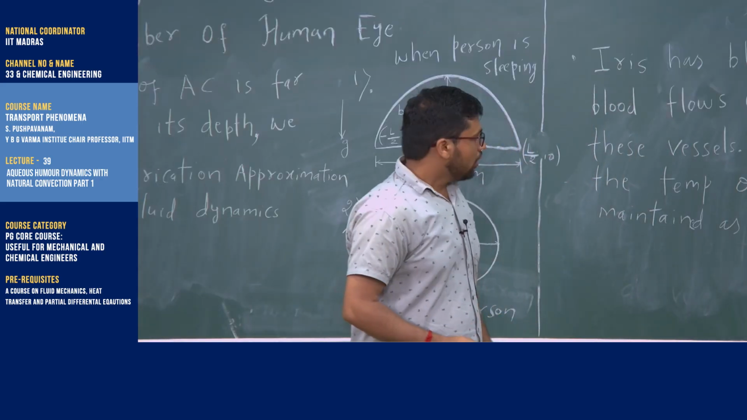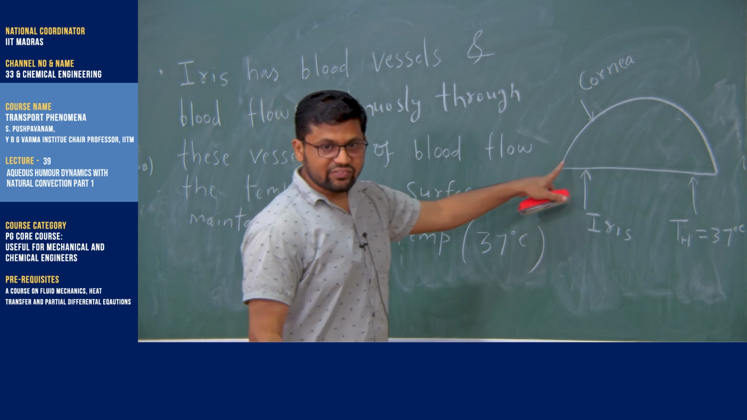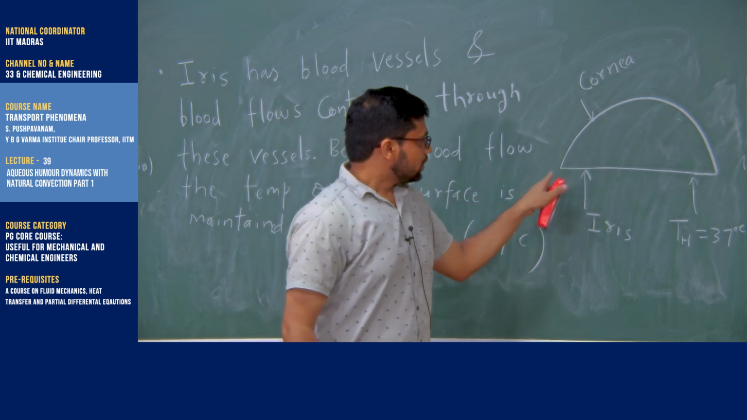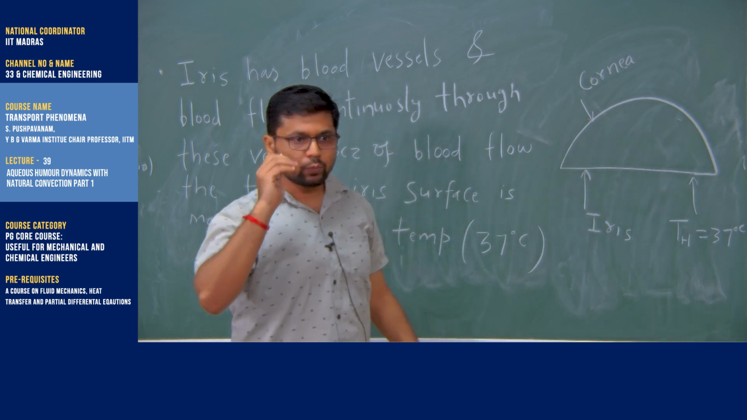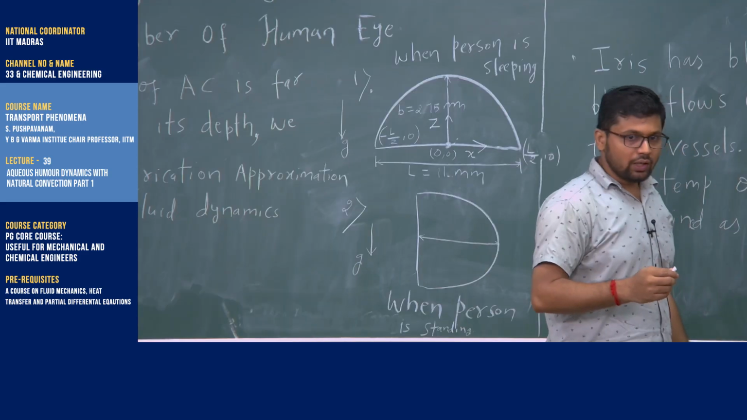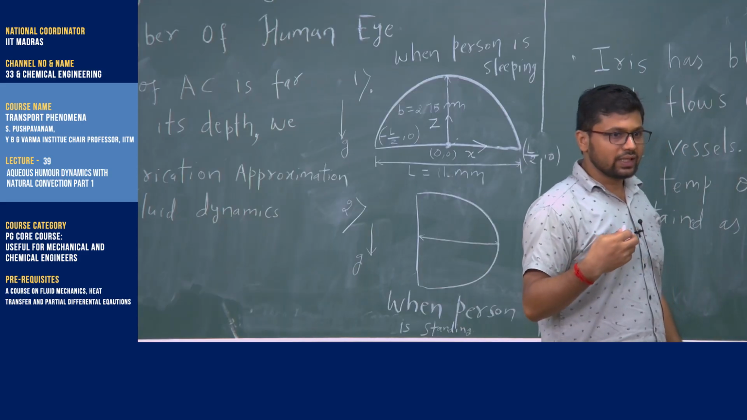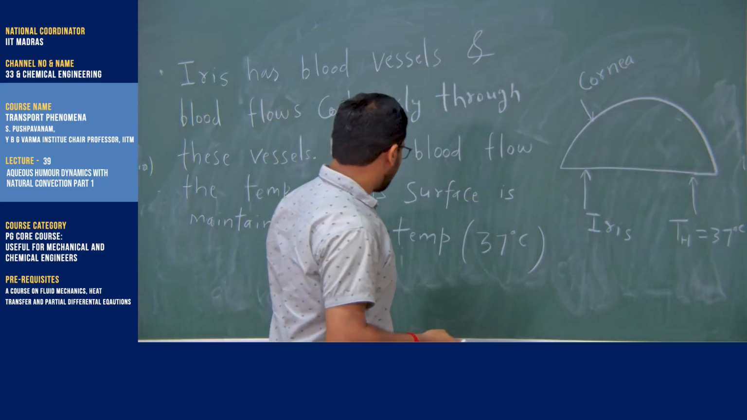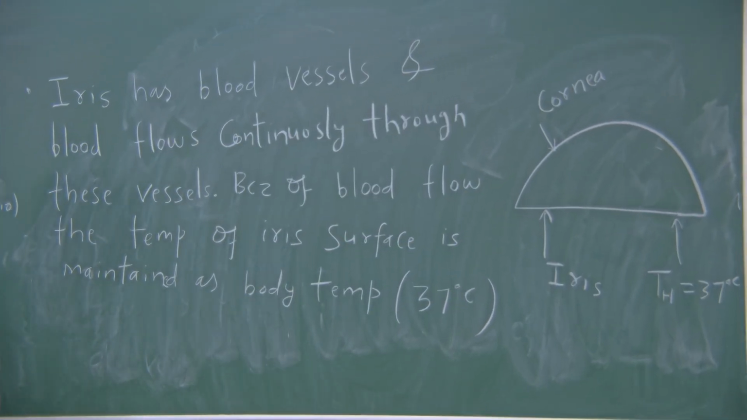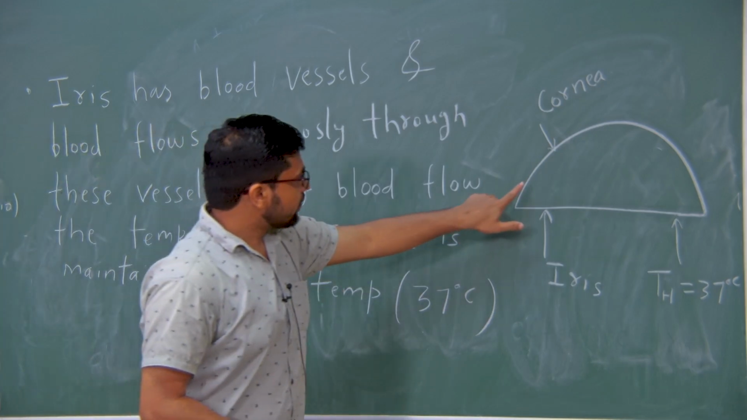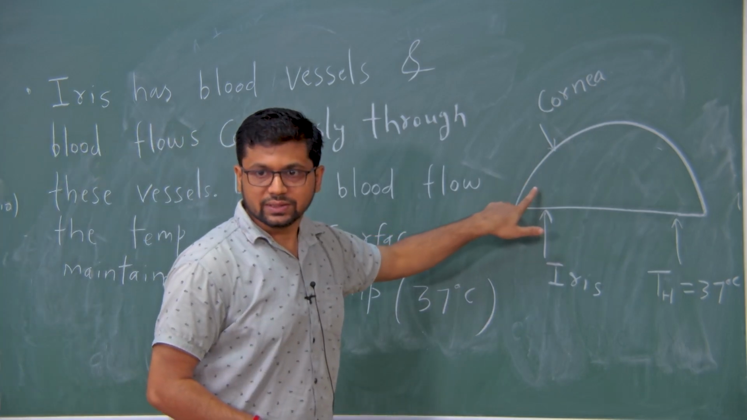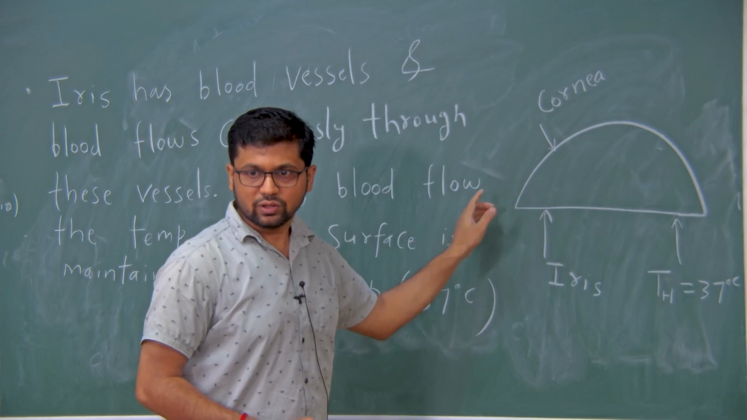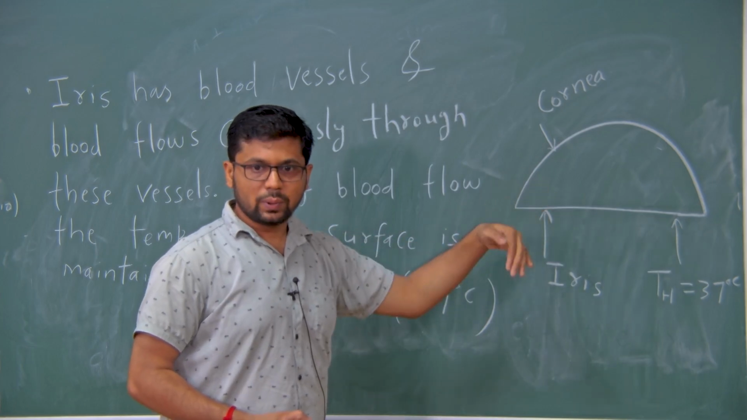Okay? Whereas this cornea, which is the bulged out part, is avascular tissue, and avascular tissue means that it does not have any blood vessel. So this cornea does not have blood vessels, and because of that the temperature of this corneal surface will not be at body temperature, because there is no blood flow through it.